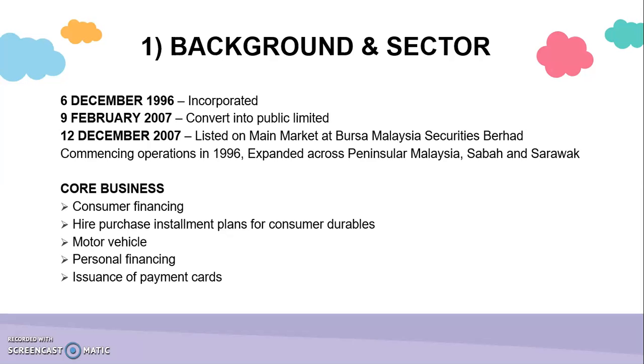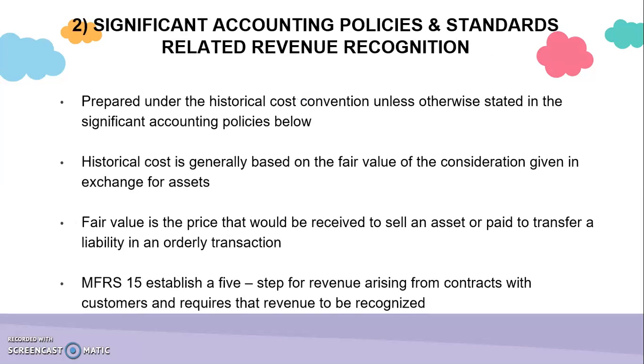Aeon Credit Service Berhad was incorporated on 6 December 1996. It converted into a public limited company on 9 February 2007 and was listed on the Main Market of Bursa Malaysia Securities Berhad on 12 December 2007. The sector of the company's core business is consumer financing, hire purchase, motor vehicle, personal financing, and issuance of payment cards.